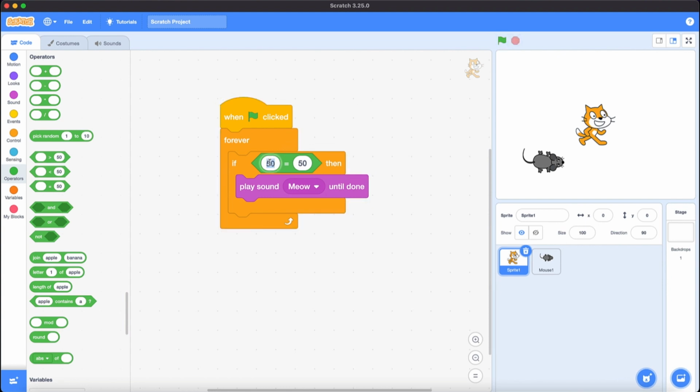But if I write there 10, now when I click the green flag, you see that it's not 10, so it's not making the meow sound. So this is how the if-then block works. So I think this video was helpful for you.